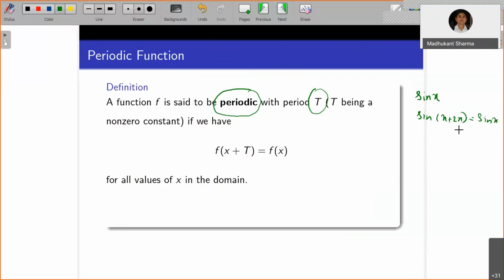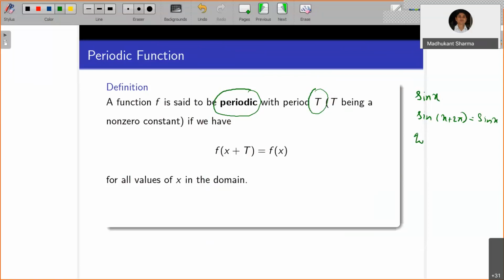So what we mean by the period is the smallest value of T for which sine of (x plus T) is sine of x, which is 2 pi here. Sine of (x plus pi) is minus sine x, which is not sine x, so pi cannot be the period. So the smallest period is 2 pi.